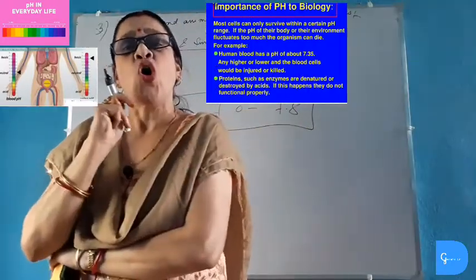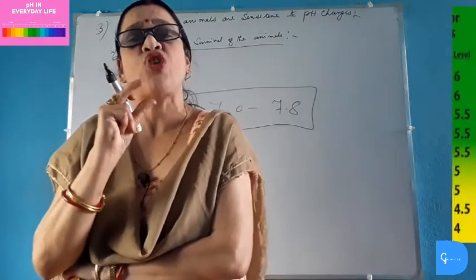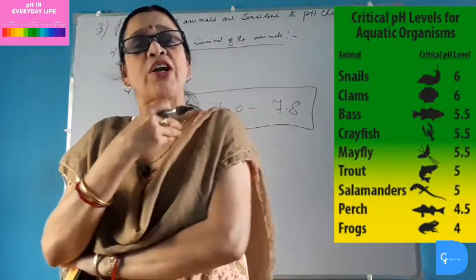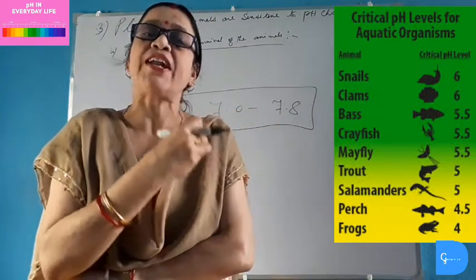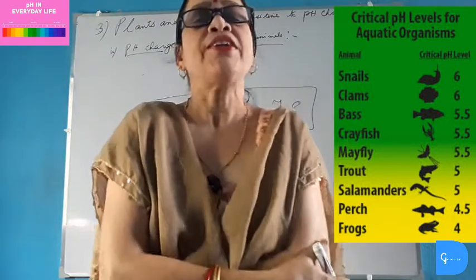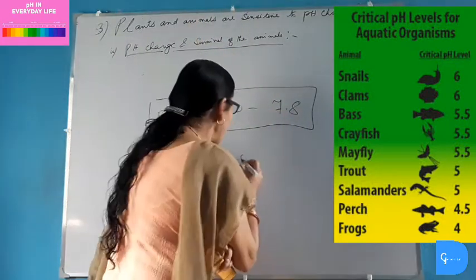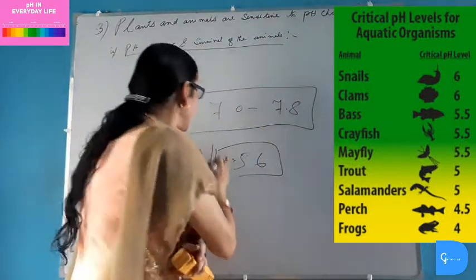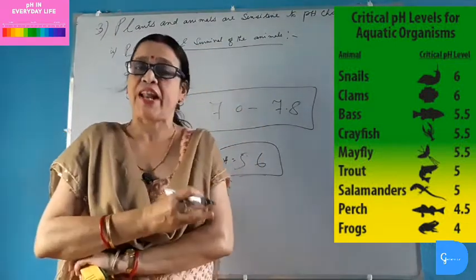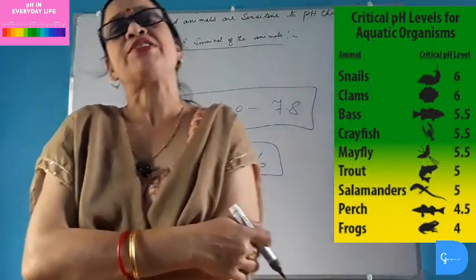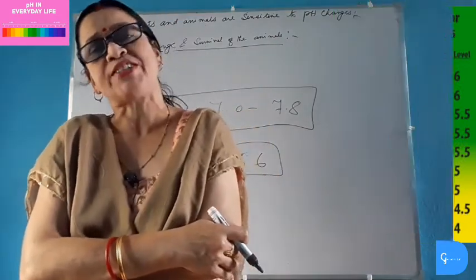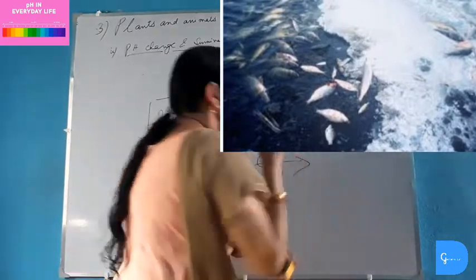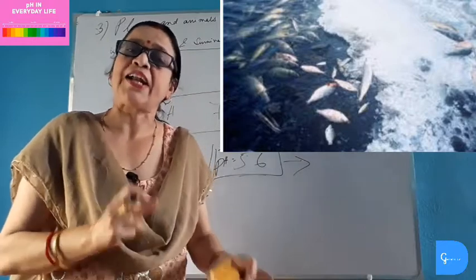The aquatic animals also survive within a very narrow range of pH. So when the pH increases or decreases in any water bodies, then it affects the aquatic life. For example, when the pH of the rain is 5.6, that means it is acidic rain, and this acidic rain when it falls on rivers, lakes and ponds, it makes the water of the lake, river and ponds also acidic. So when the water becomes acidic, then it may kill the aquatic lives.